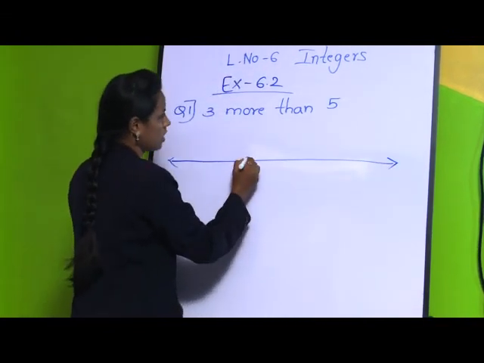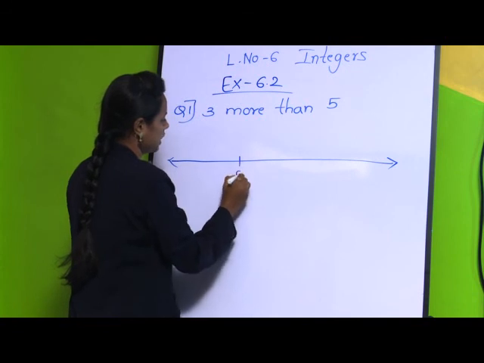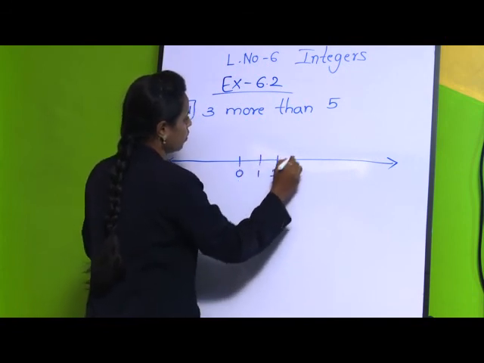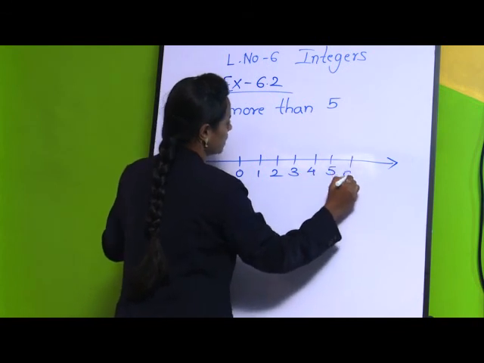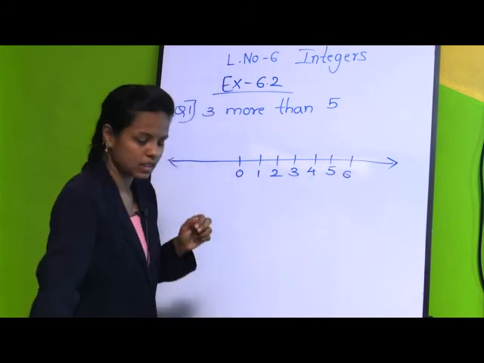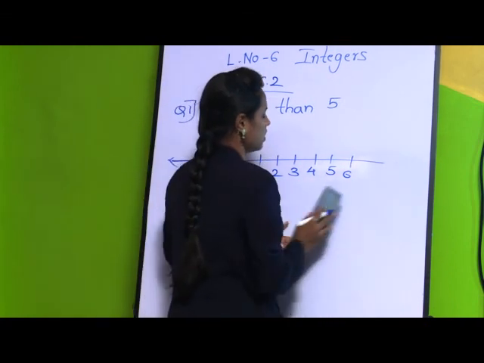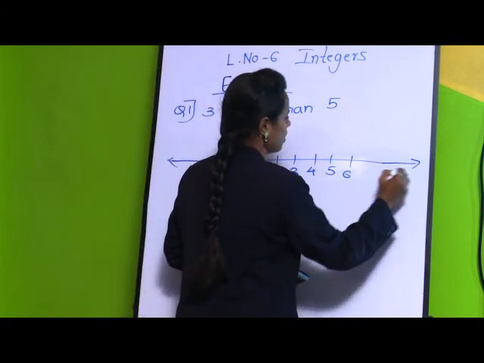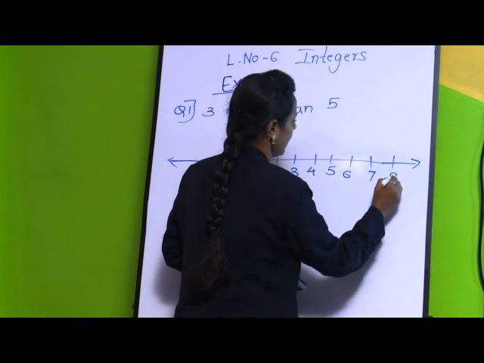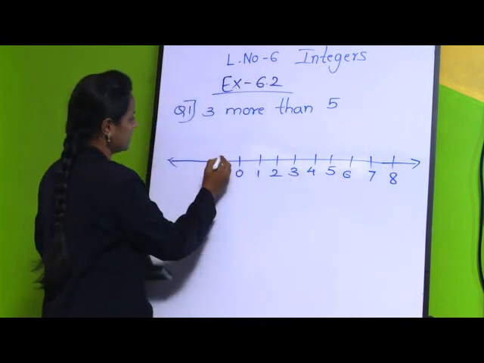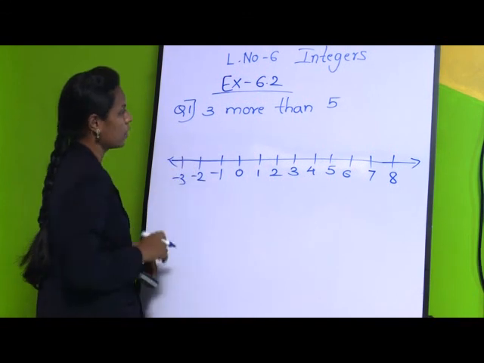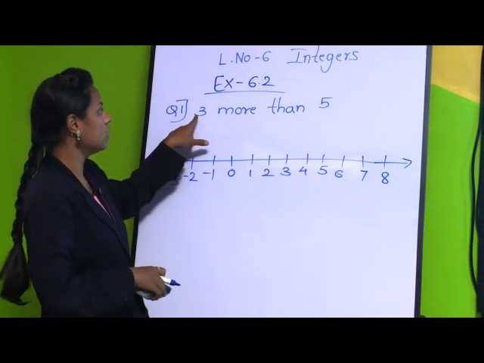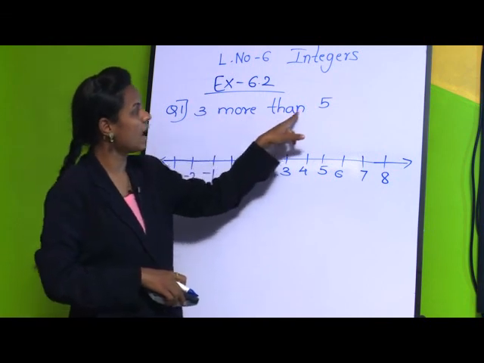Again we will take 0, 1, 2, 3, 4, 5, 6, 7 and 8, and towards this side we have minus 1, minus 2 and minus 3.